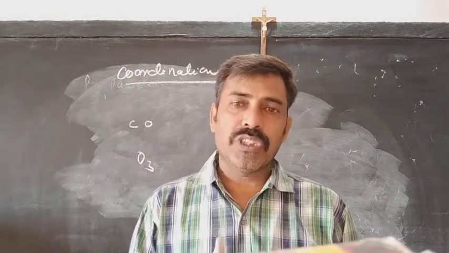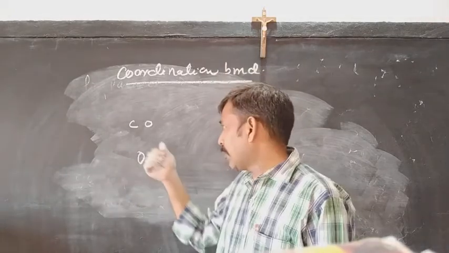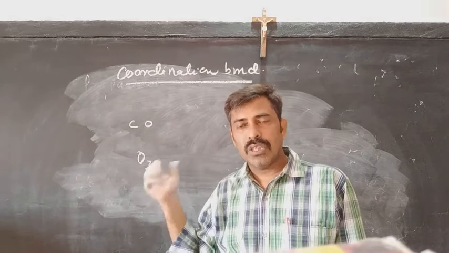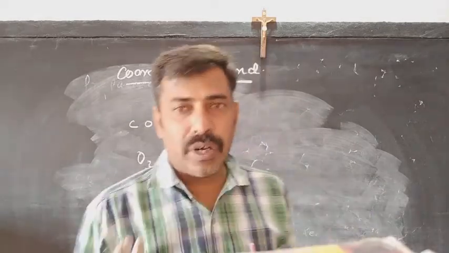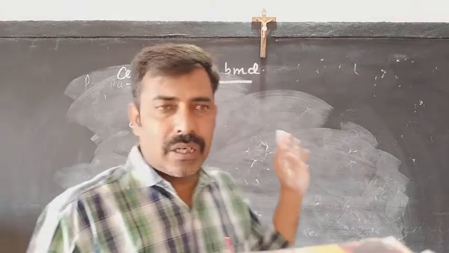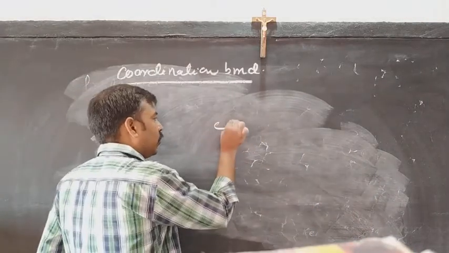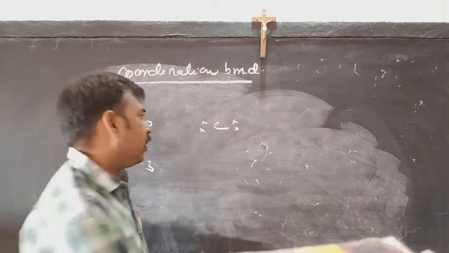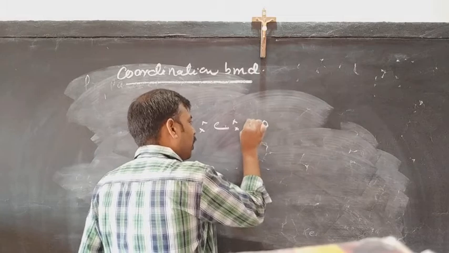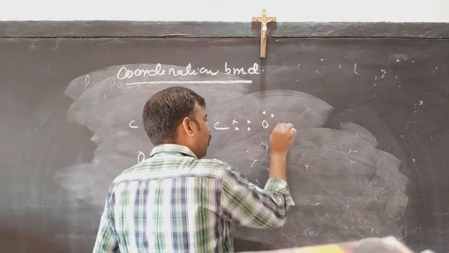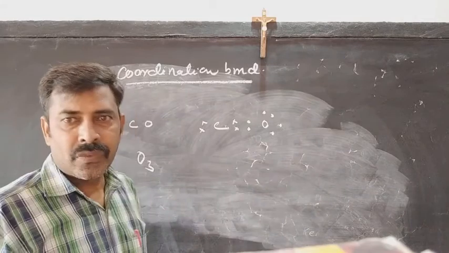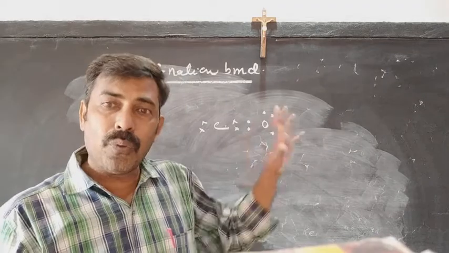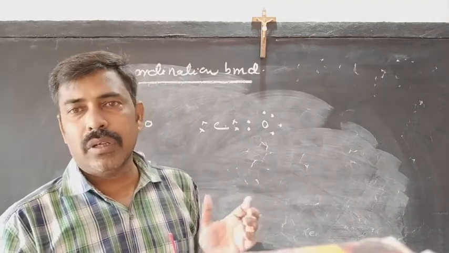So we are going to see some examples. We will see the example of carbon monoxide, and also the example of ozone. These are some of the compounds which make coordination bonds. When you look at carbon and oxygen, carbon has a total of 4 electrons, and oxygen has 6 electrons. That means 2 more electrons are needed by oxygen to complete the octet, and 4 more electrons are needed to complete the octet for carbon.